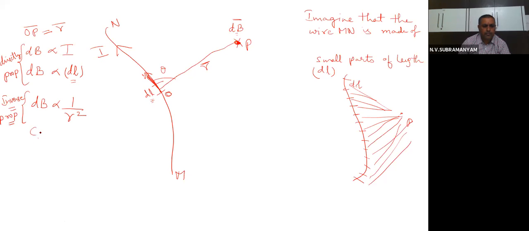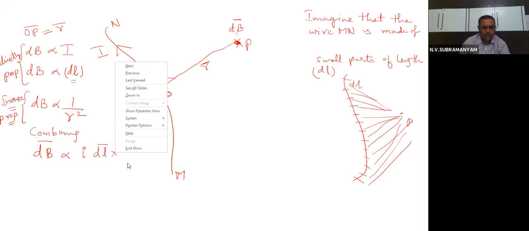So now if I combine the first equation, second equation, third equation, what am I going to get, children? I am going to get dB proportional to, if I write in vector form, I dl cross r by r square.